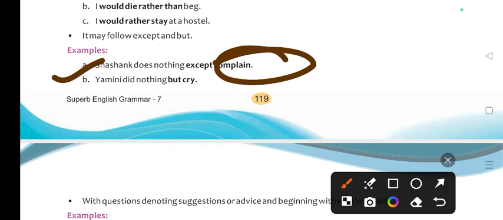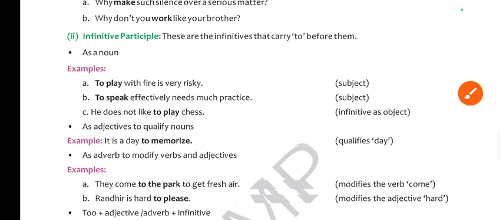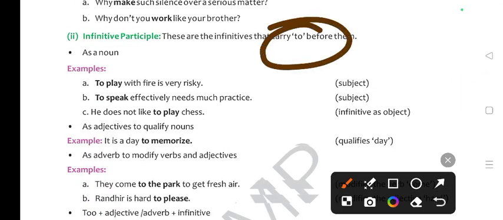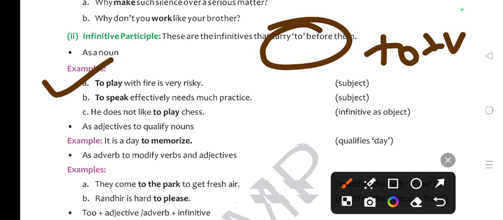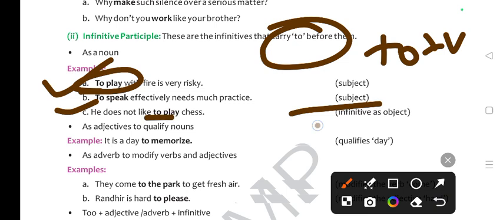Okay. Now, when you are getting to plus verb form, it is called what? Infinitive. Okay. Like, to play with fire is very risky. So here to play is working as a subject. Now, to speak effectively needs much practice. Again, to speak is working here as a subject. He doesn't like to play chess. यहाँ पर infinitive या objective की तरह use हो रहा है. As adjectives to qualify a noun, it's a day to memorize. To memorize specifies the word day.